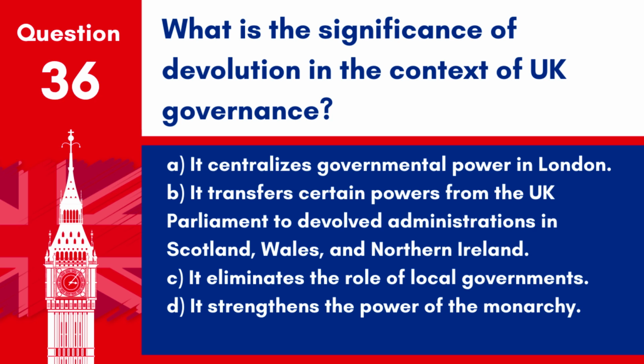B. It transfers certain powers from the UK Parliament to devolved administrations in Scotland, Wales, and Northern Ireland. C. It eliminates the role of local governments. D. It strengthens the power of the monarchy. Answer: B. It transfers certain powers from the UK Parliament to devolved administrations in Scotland, Wales, and Northern Ireland. Devolution allows these regions to have greater control over their own affairs in specific areas such as education and transportation.